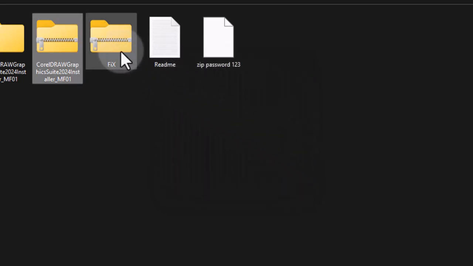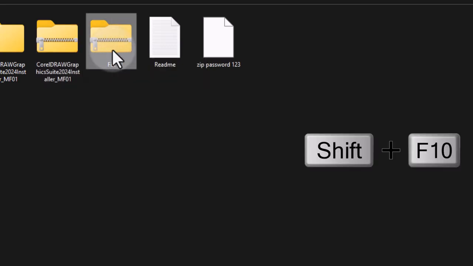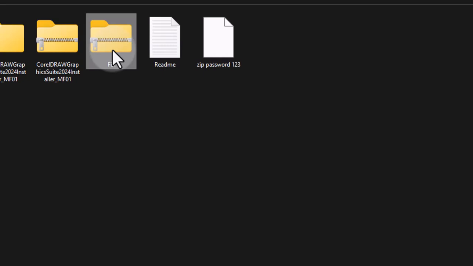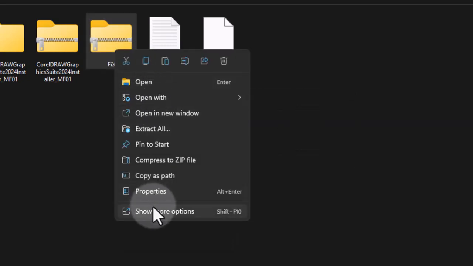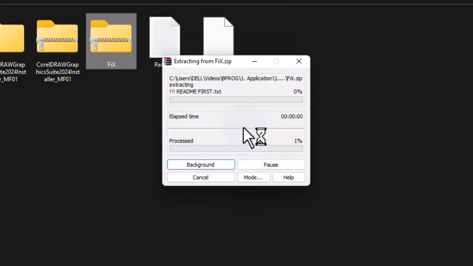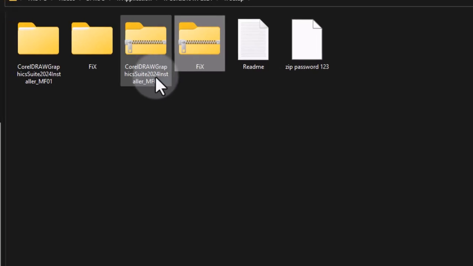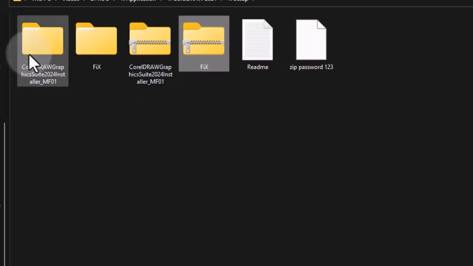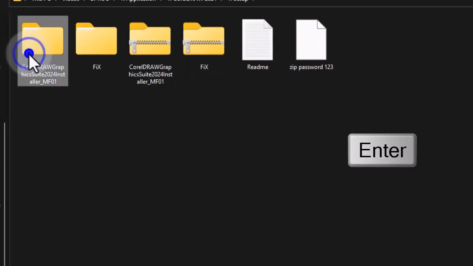The next thing you do is to also extract this fixed folder. Let's click on it, show more options, extract to the file, so the fixed folder. It's very fast. So the next step, you open the CorelDRAW folder.